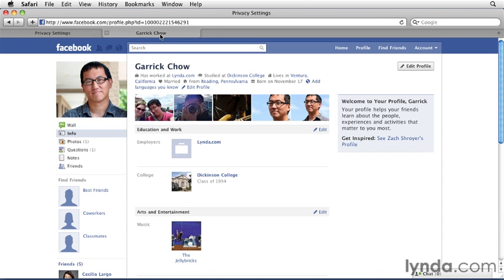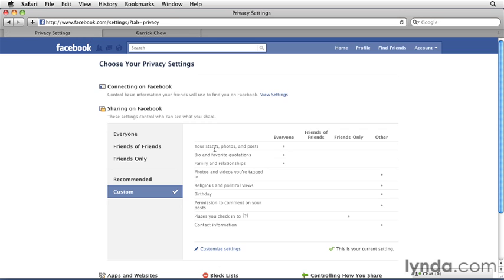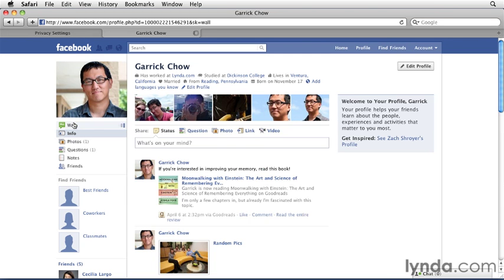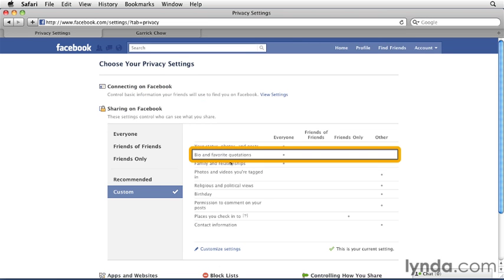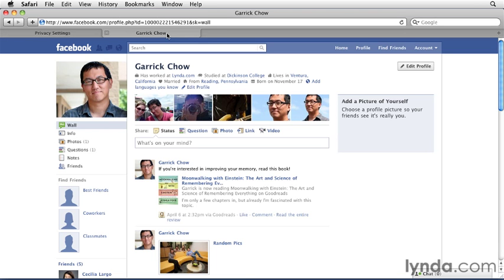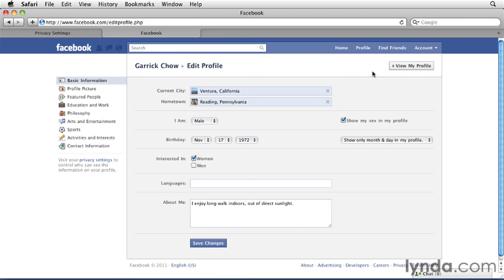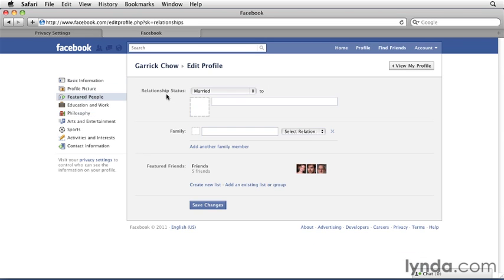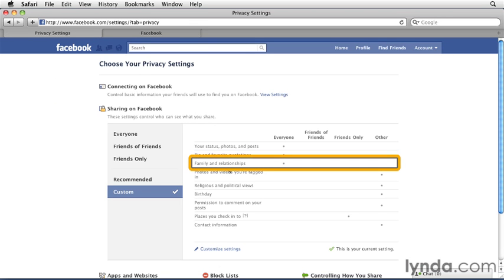Now I have a tab open here with my profile in it. So status, photos, and posts has to do with anything I post on my wall, and that includes photos, videos, links, and regular text updates. We have bio and favorite quotations, and that's the info you put in your profile, like under basic information, about me, and under philosophy, we have favorite quotations. If you've entered your relationship information in regards to your family under featured people, so you have relationship status, family, and so on, that's covered under family and relationships.